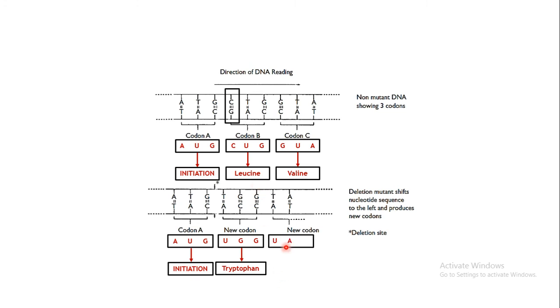Similarly, further codons will also be altered. Actually the next codon should be GUA on the mRNA, which will code for valine, but it has changed now, and maybe further, depending upon the further base pairs. So it will code for a new amino acid instead of valine. Likewise new amino acids will be coded, or totally new proteins may be synthesized, because new codons are coded for because of the deletion of a base pair.